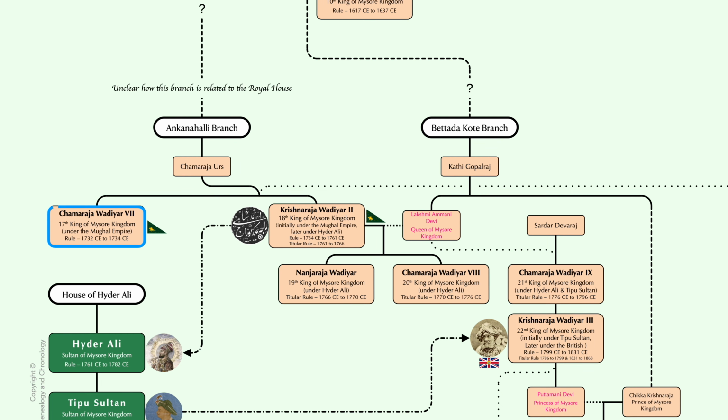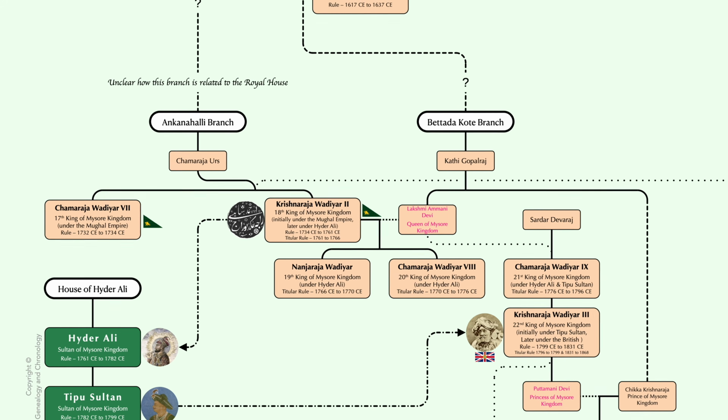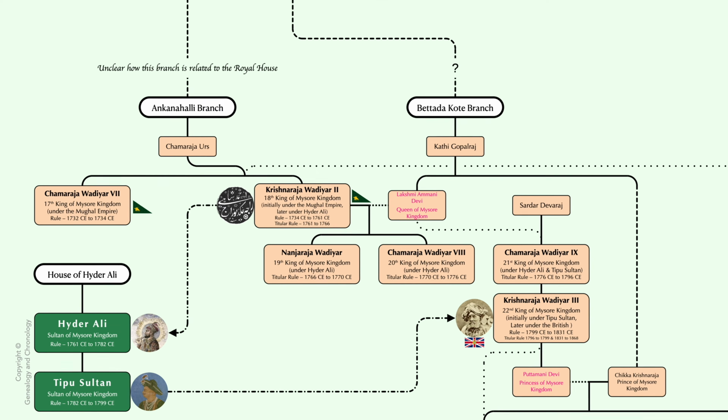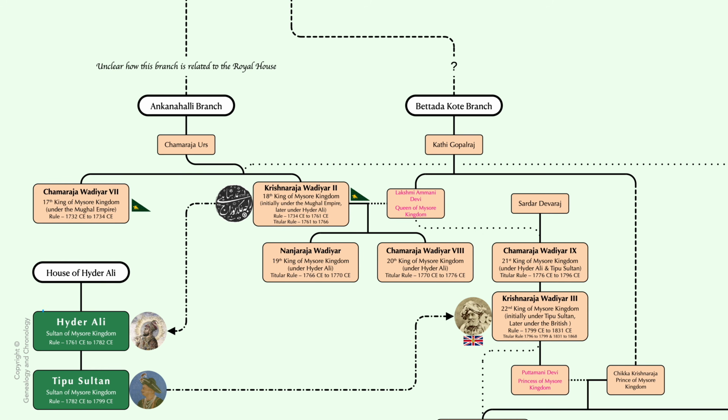Chamaraja Wadiyar VII was deposed by the Dalwais and was succeeded by his brother Krishnaraja Wadiyar II. Krishnaraja Wadiyar II's rule was also nominal like his predecessors under the Dalwais. His reign saw the rise of a military commander, Hyder Ali.